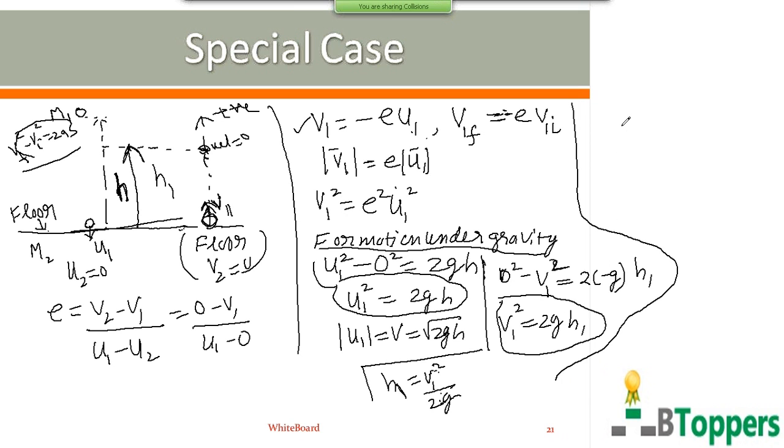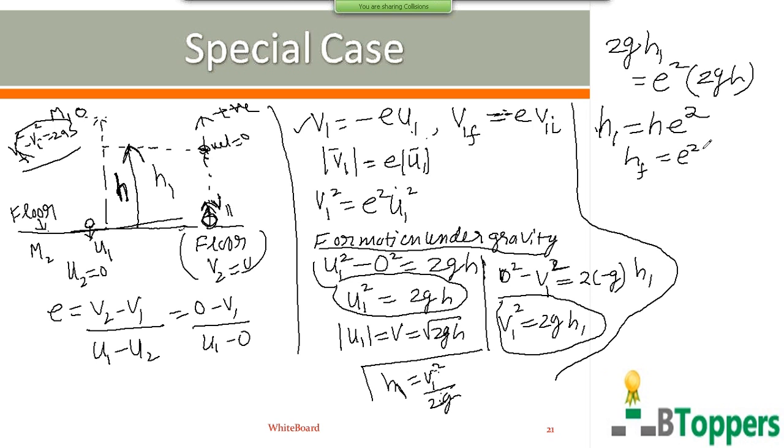So if you substitute v1 square equal to 2gh1 on the left hand side here, e square into u1 square, you can write it as equal to 2gh. So the vertical height to which the ball rises after the first impact with the floor is h into e square. So the final height to which the ball rises after impact with the floor is equal to e square times the initial height before the impact with the floor.